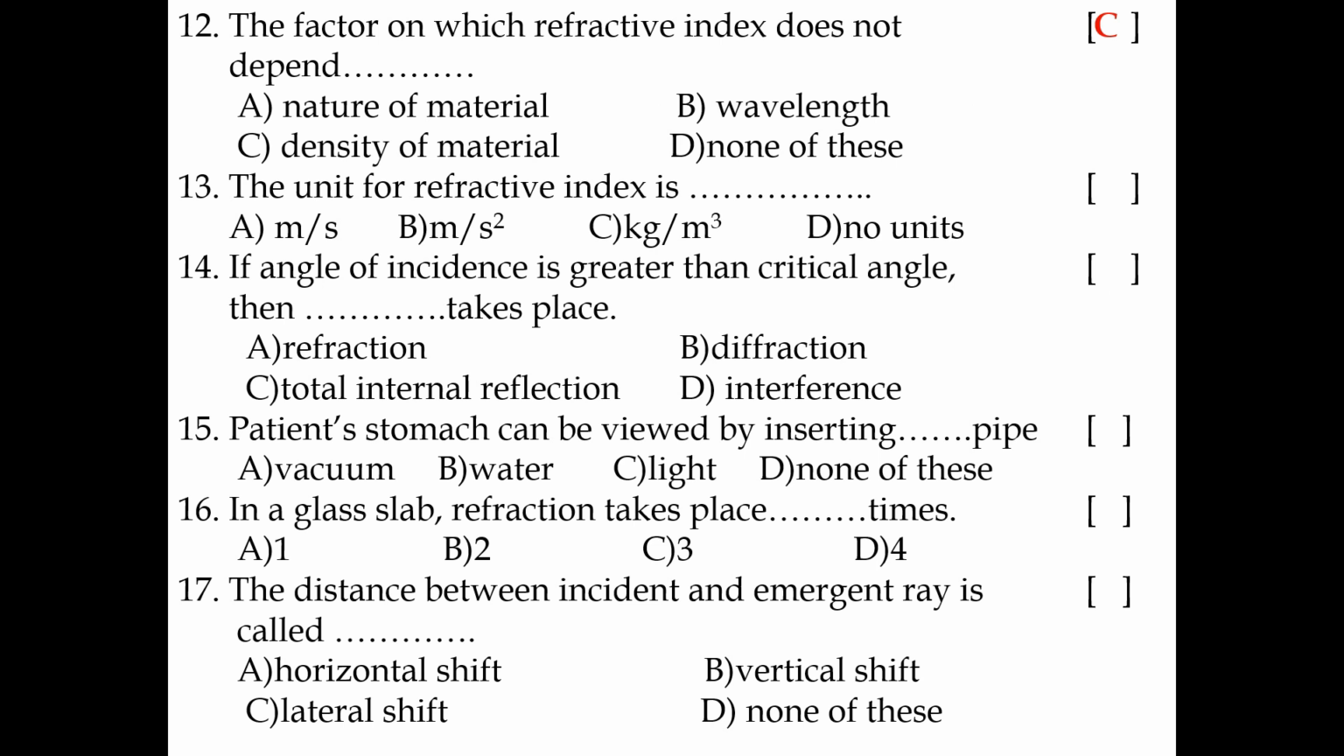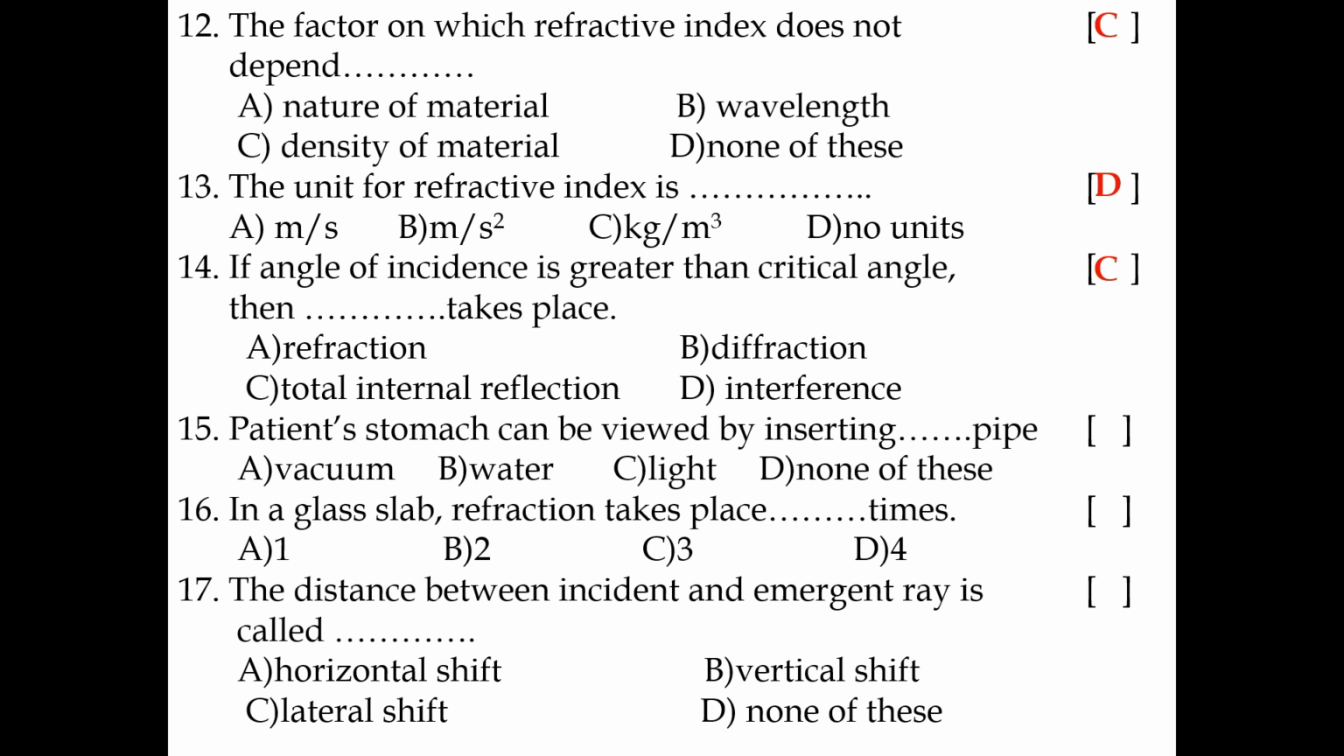13th bit: the unit of refractive index is, it has no units, because refractive index n is equal to c by v, the velocity of light in vacuum by the velocity of light in the given medium. Both are the same quantities, so their units get cancelled. So refractive index has no units. 14th: if the angle of incidence is greater than the critical angle, then total internal reflection takes place.